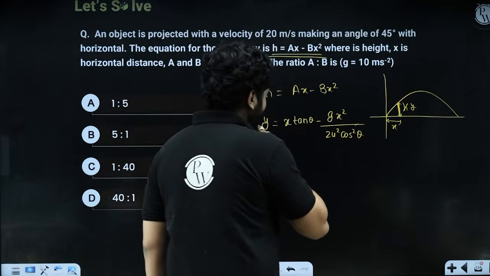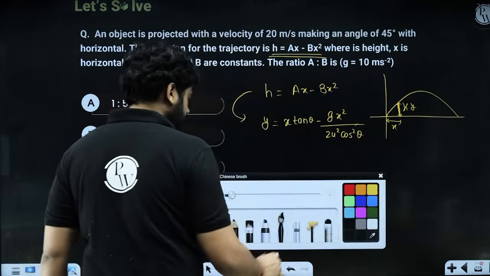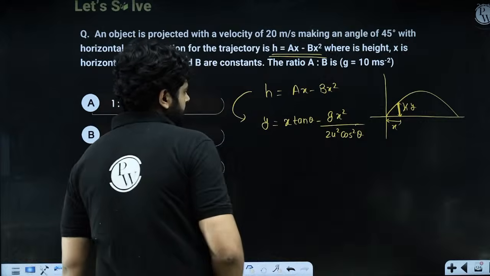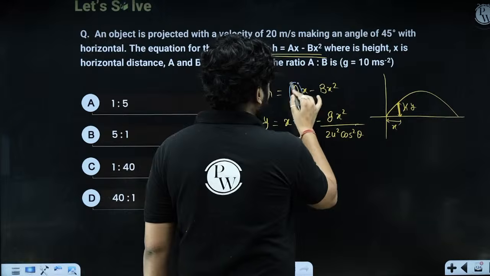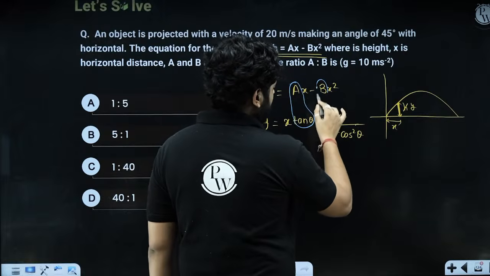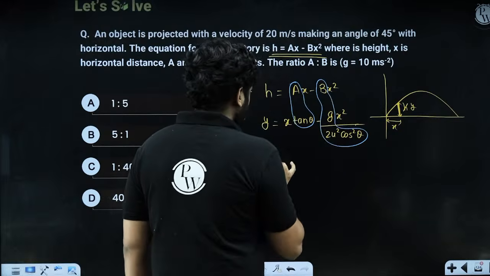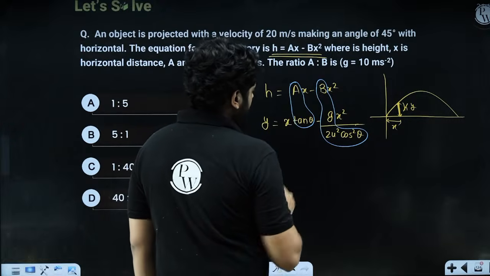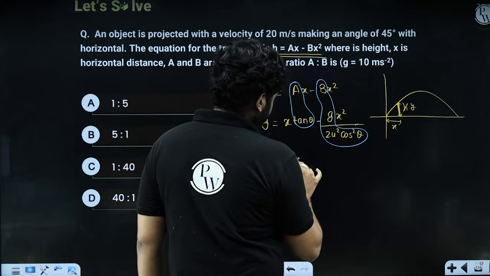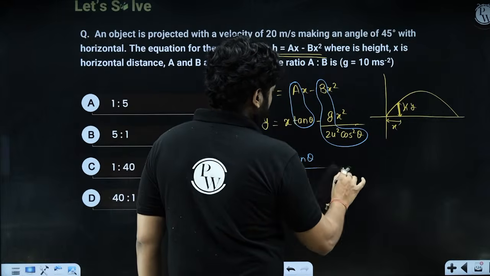I hope the idea is very clear. So in place of a we will have tan theta, and in place of b we have all this expression. So what will be the value of a upon b? A is tan theta and b is this.